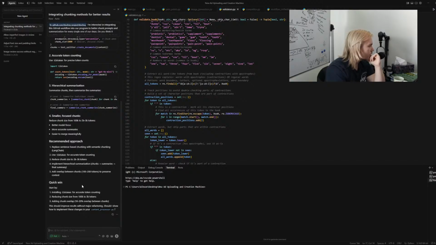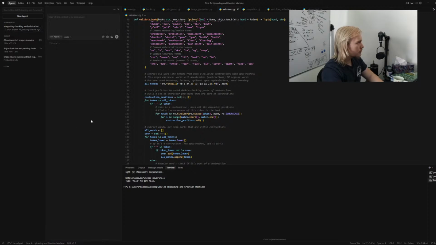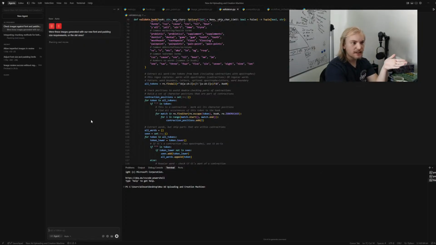Sentence-based checking with semantic chunking. Implement hierarchy. Overlap. Plan out the entire implementation. Were these images generated with our new font and padding size requirements or the old ones? This is another thing you can ask: because we save all of our data, you can ask it, hey, what was this used for? Was this used for the right thing? And if it wasn't, it'll tell you, which is great.